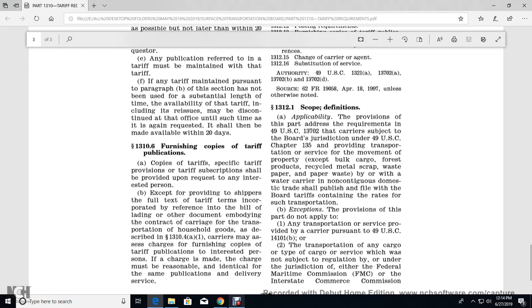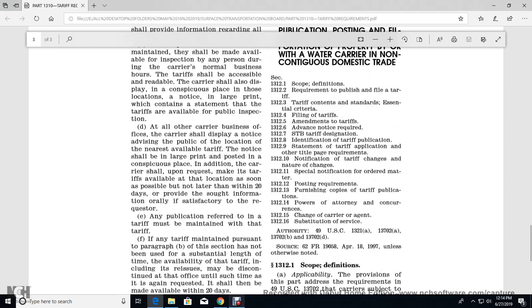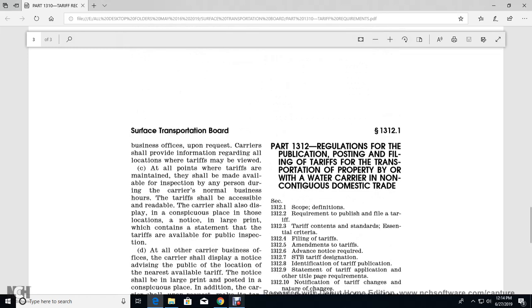Carriers may assess a charge for furnishing a copy of the tariff publication to an interested person if a charge is made, but the charge must be reasonably identical to the same publication and delivery services. 13.12 Regulation of publication, posting, and filing of tariffs for the transportation of property by or with a water carrier in non-contiguous domestic trade.